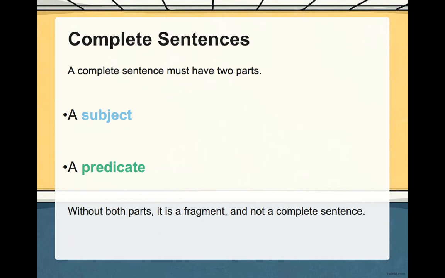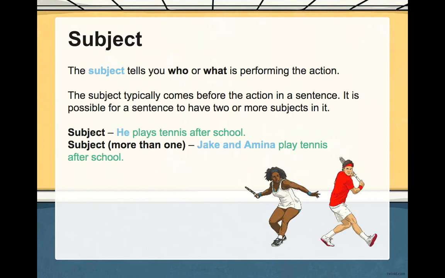If I just said, Sophia and Chloe, okay, Sophia and Chloe did what? I don't have a telling part. There's no predicate. That's an incomplete thought. What if I said, going to the... Okay, you need some more information. I'm not completing that thought or that sentence. So it's important that we have a subject and a predicate.